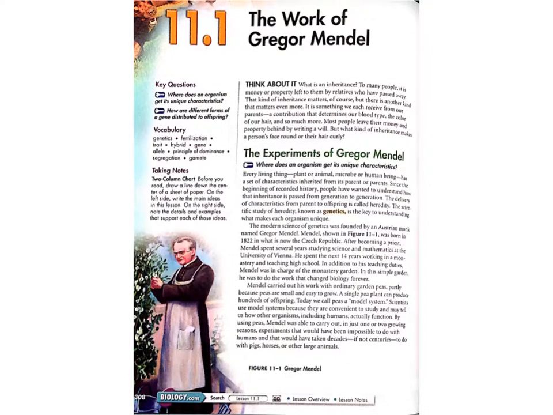Most people leave their money and property behind by writing a will. But what kind of inheritance makes a person's face round or their hair curly? The experiments of Gregor Mendel. Where does an organism get its unique characteristics?